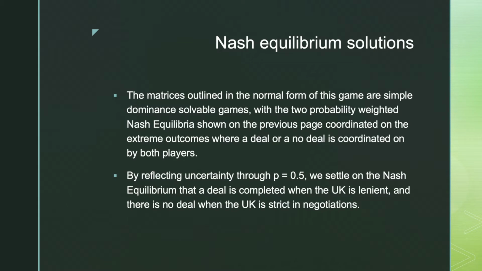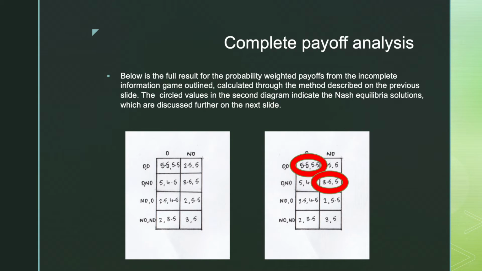Now we can discuss Nash equilibrium solutions. The matrices outlined in the normal form of this game are simple dominant solvable games, with the two probability-weighted Nash equilibria shown on the previous page coordinated on the extreme outcomes, where a deal or a no deal is coordinated on by both players. By reflecting uncertainty through P is equal to 0.5, we settle on the Nash equilibrium that a deal is completed when the UK is lenient and there is no deal when the UK is strict in negotiations, as seen in the payoffs on this slide.